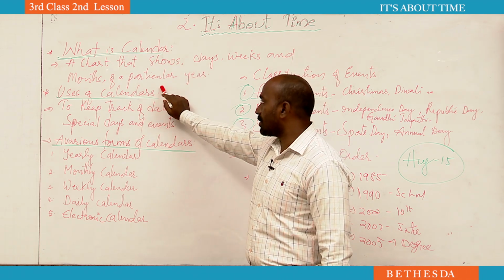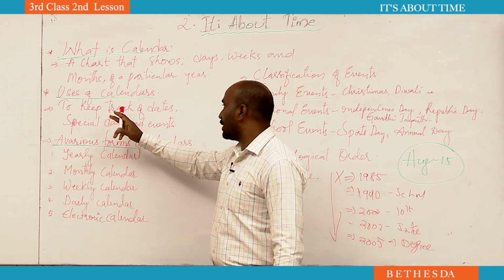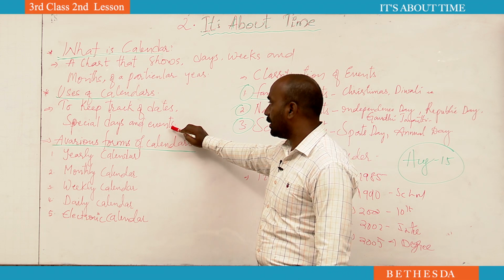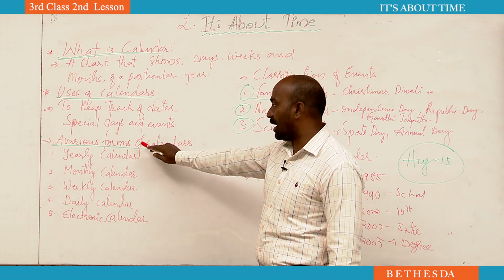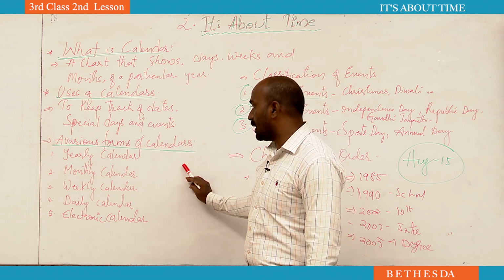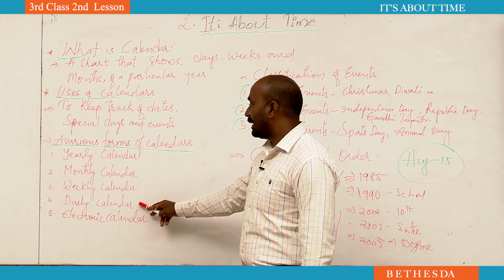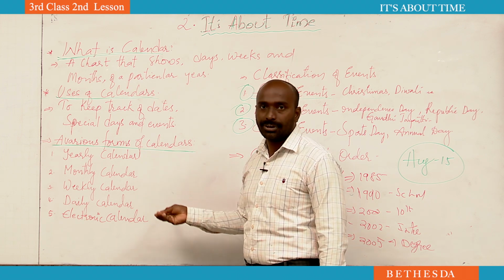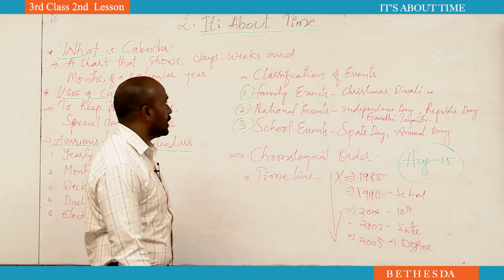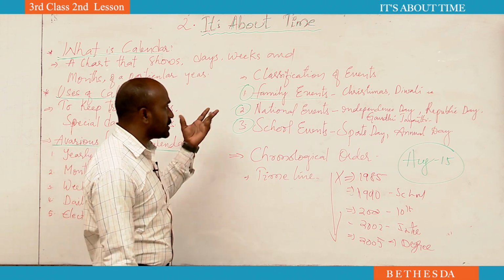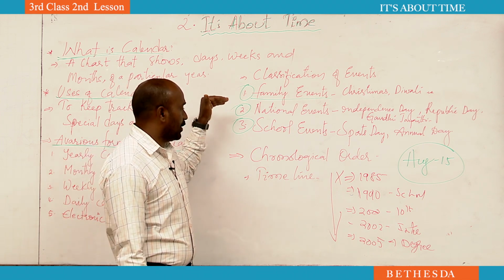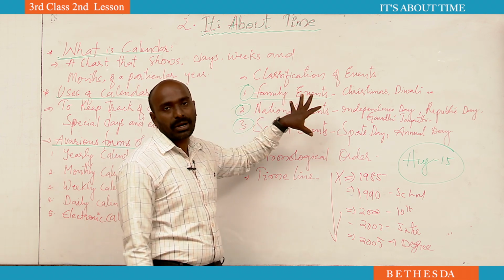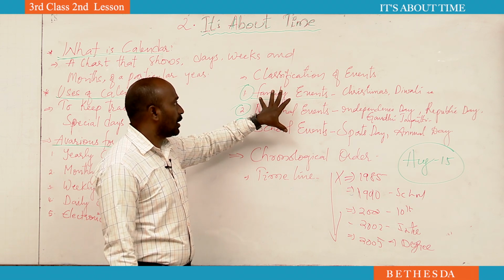What are the uses of a calendar? We can keep track of dates, special dates, and events. What are the various forms of calendars? Yearly calendar, monthly calendar, weekly calendar, daily calendar, and electronic calendar. These are the different types of calendars that we have already studied. The next is the classification of events: family events, national events, and school events. Some kind of importance is given to these classifications.